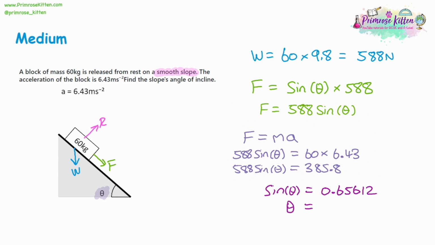And so our next step is we need to do inverse sine to both sides to get rid of the sine. And if we do that, then you should get 41 degrees. It's actually 41.0048, but to one decimal place, it's still 41 degrees. Even to two decimal places, it will be 41 degrees. So we'll go with 41.